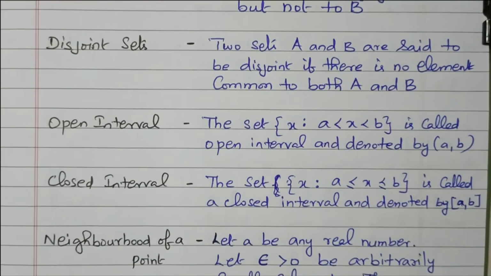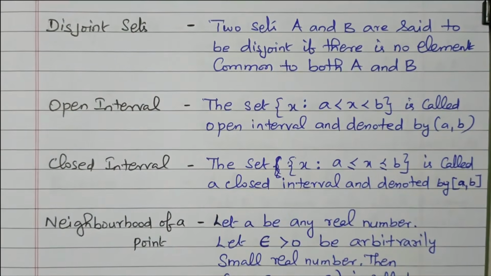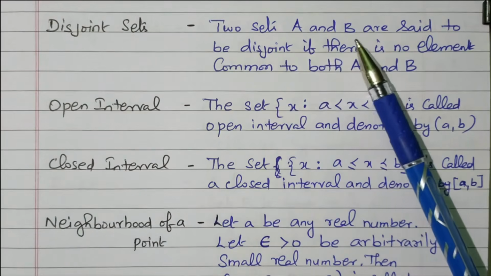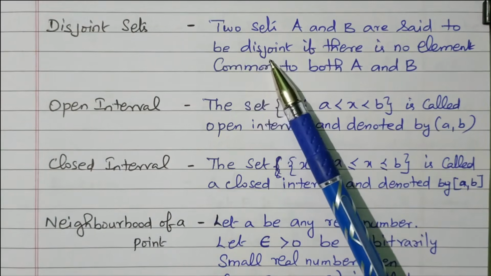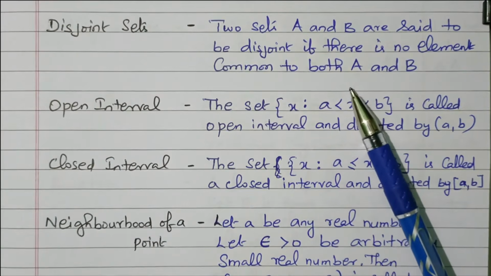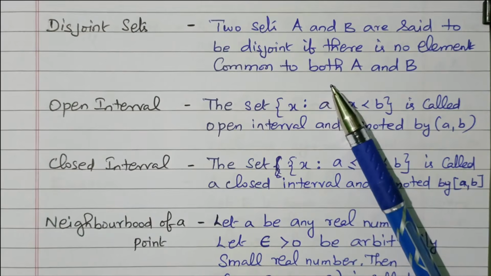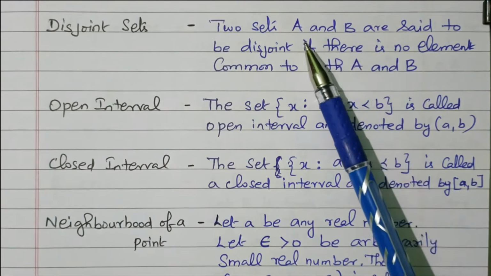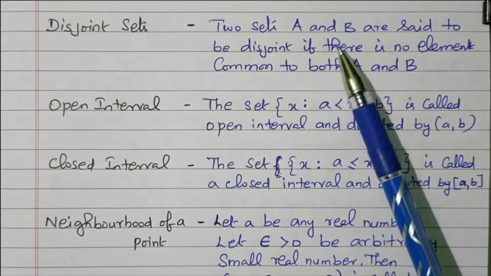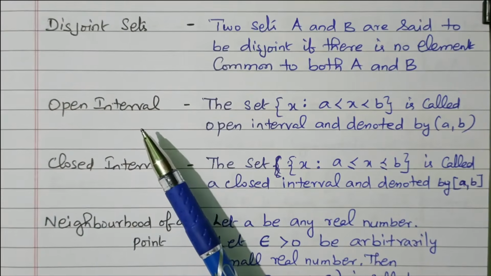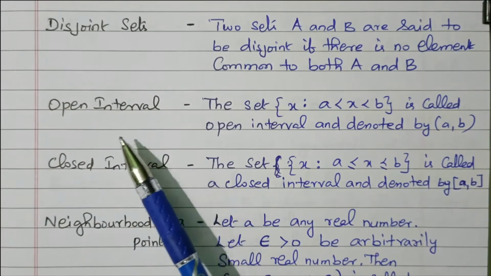Next one is the disjoint set. Two sets A and B are said to be disjoint if there is no element common to both A and B. Disjoint means the set A and set B are such that there are no common elements between A and B. Then it is called a disjoint set.